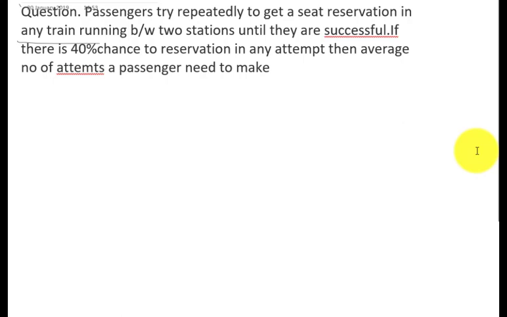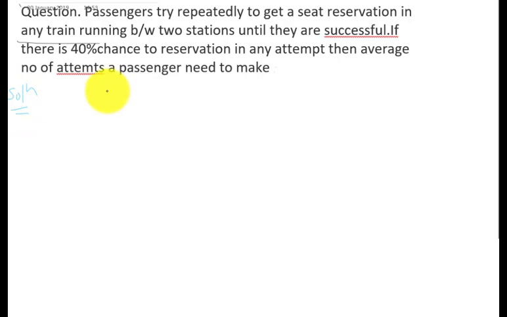So this is the GATE 2017 problem, and in this question it is given that passengers try repeatedly to get a seat reservation in any train running between two stations until they are successful. If there is a 40% chance to get the reservation in any attempt, then what is the average number of attempts a passenger needs to make to get the reservation? This is what we need to calculate. So let's solve this question.